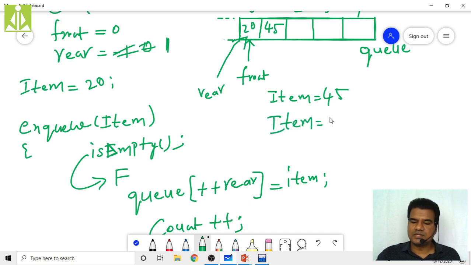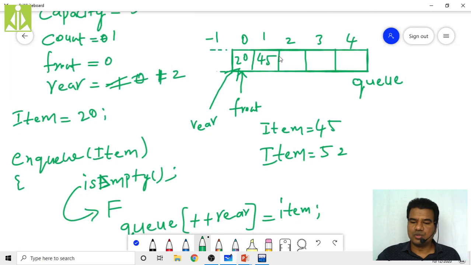Next, insert one more item. Item equals some 52. I'm inserting, so again 52 will come over here. It is not empty. So Q of plus rear, increment the rear value. Rear will become 2 now. And then we are inserting that 52 at Q of 2. So this is Q of 2, and 52 will come over here like this. Insert another item. Item of some 67 I'm inserting. So that 67 will come over here.